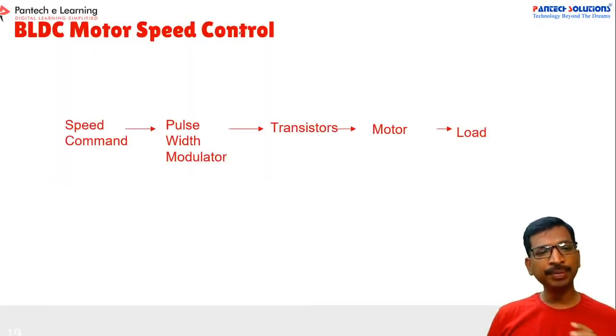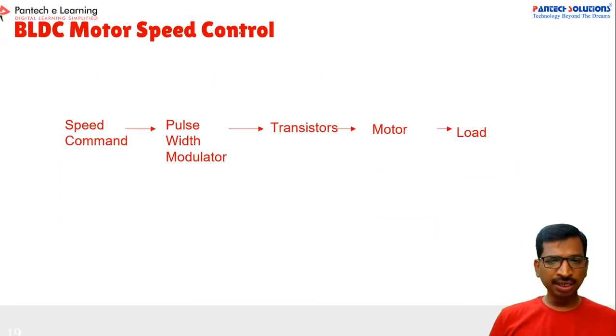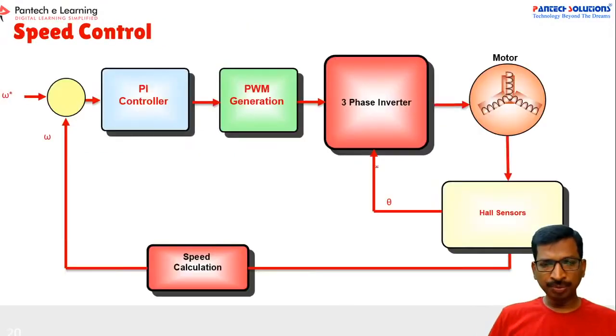So how can you implement the speed control? First you should know the speed command, and from this the pulse width modulator. This pulse width modulator will generate a PWM for the MOSFETs or IGBTs. So this is the inverter block, and after the inverter you get the voltage to the motor. So this is a block diagram for the speed control mechanism.